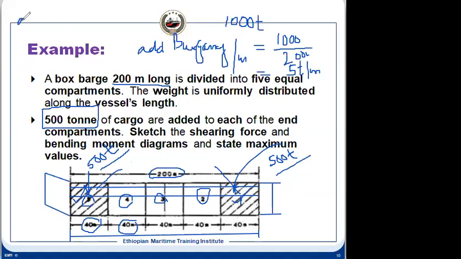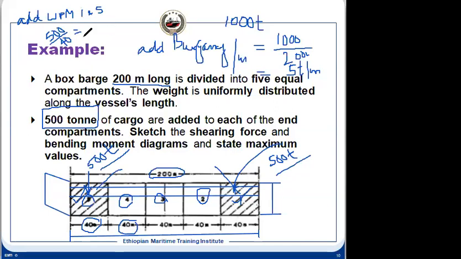The weight per meter in compartments 1 and 5 will be 500, because both are equally loaded, divided by our 40.